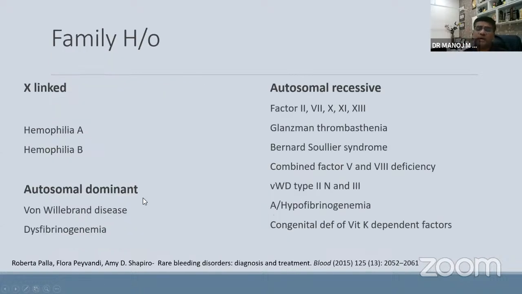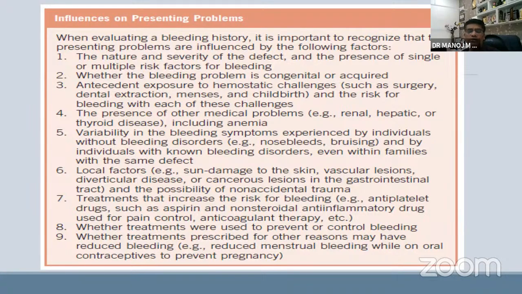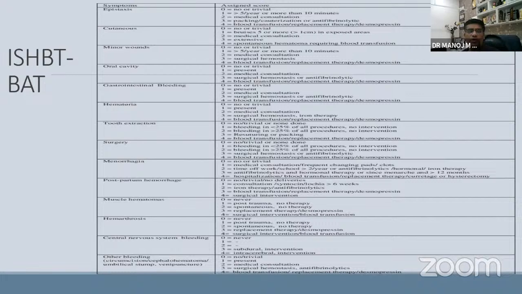Family history is important because some are autosomal recessive, like other factor deficiencies, Glanzmann's, Bernard-Soulier and others. Autosomal dominant include VWD or dysfibrinogenemia. And next is hemophilia A and B, which are X-linked. So first assess the bleed. Second, go for a detailed clinical evaluation. History first, and depending upon your history, you need to evaluate the problem. How to evaluate will depend upon what you are looking for.